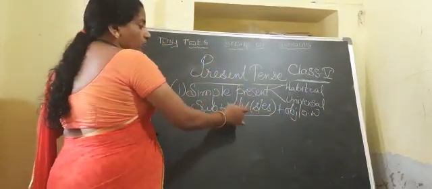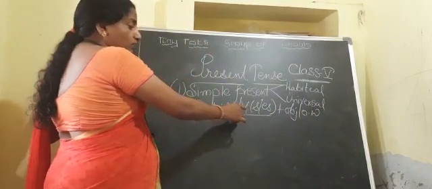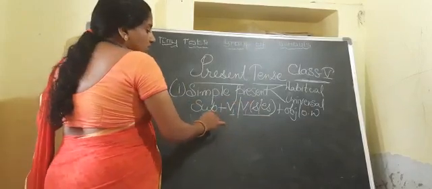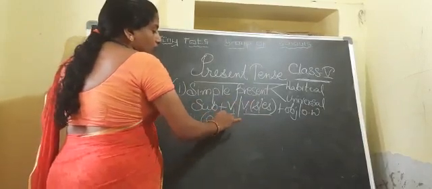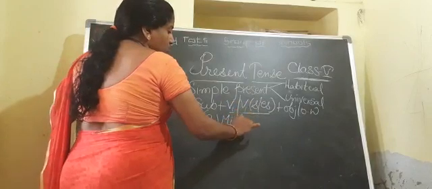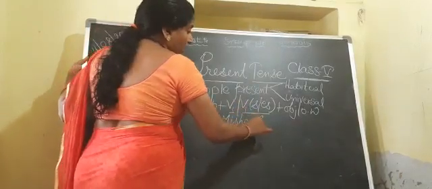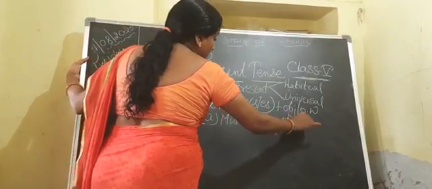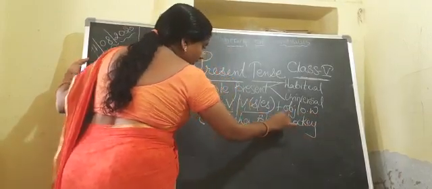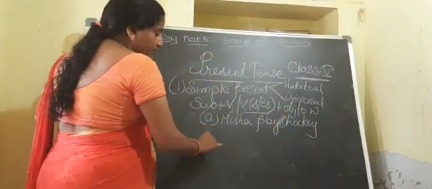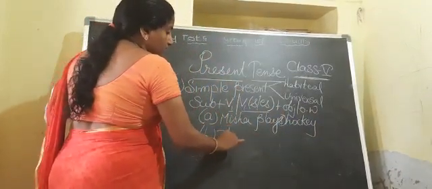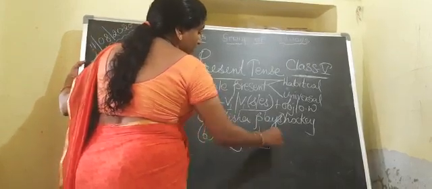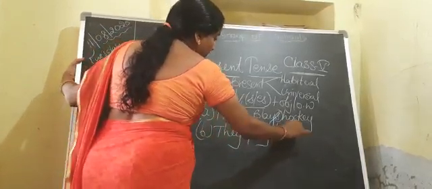To clarify where we should use V1 and where we should use V1 with s or es: if the subject is singular, we have to add s or es along with the verb. But children, if our subject is plural, you have to write only V1.